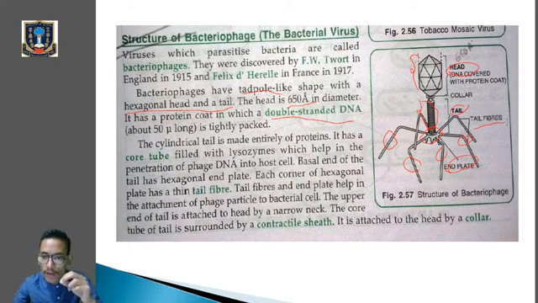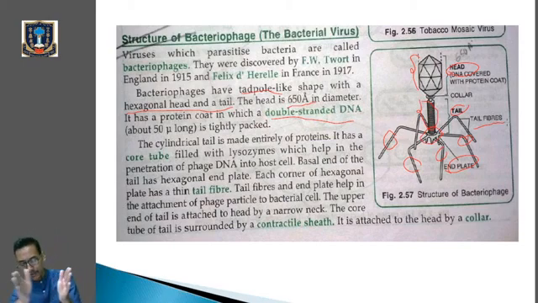At the base of the tail we find the end plate, and from the end plate we find the tail fibers. The tail fibers and the end plate help the bacteriophage to attach to the bacterial cells, and the upper part of the tail is attached to the head by the help of a collar, C-O-L-L-A-R, collar. Clear? So remember the structure of tobacco mosaic virus and the structure of the bacteriophage.